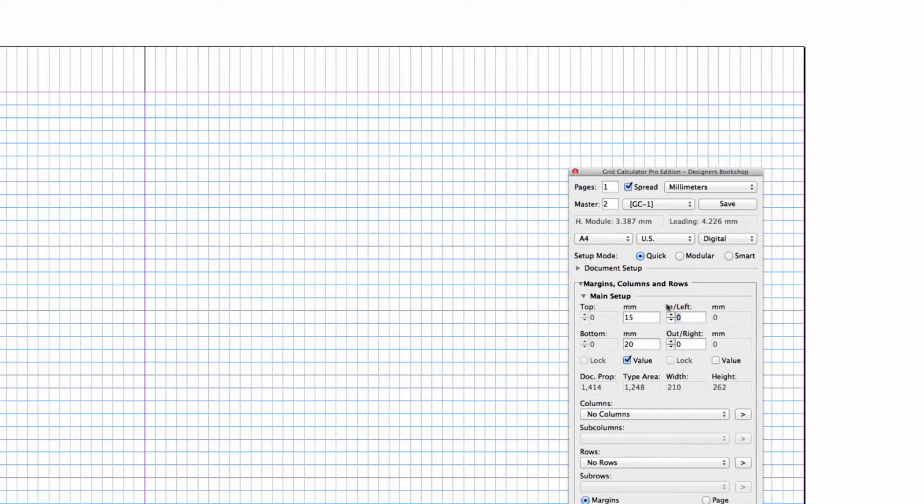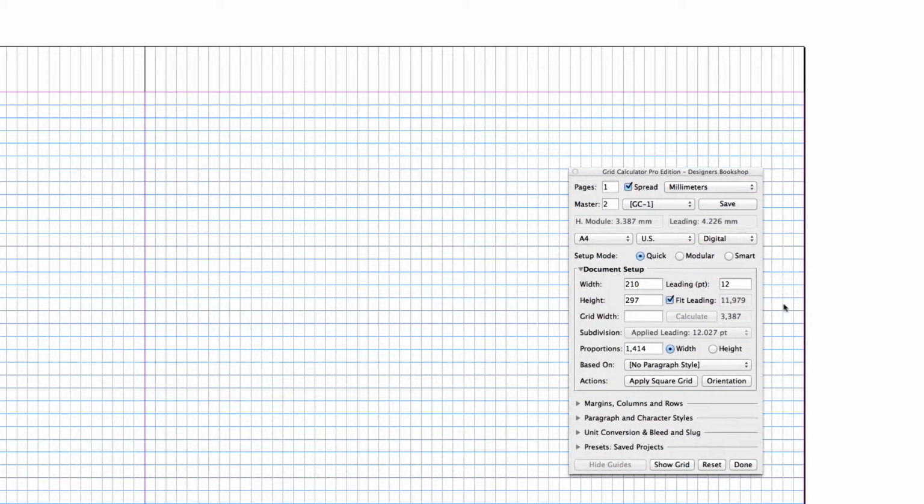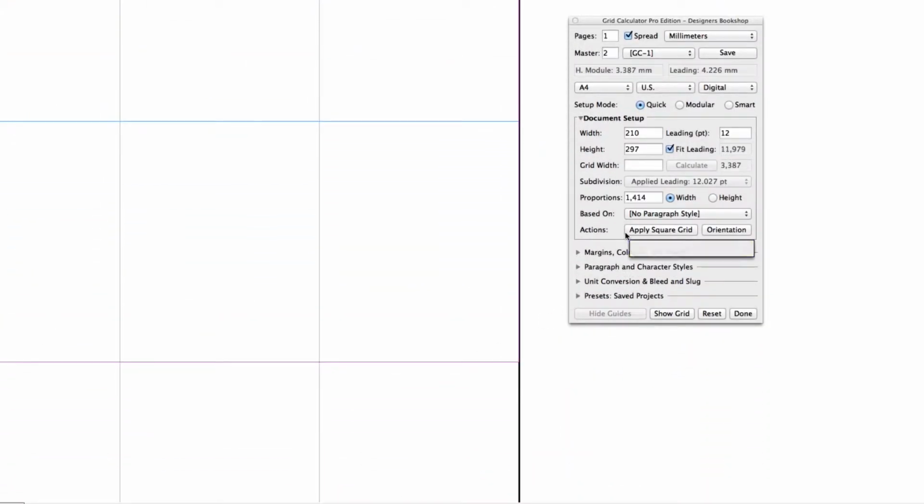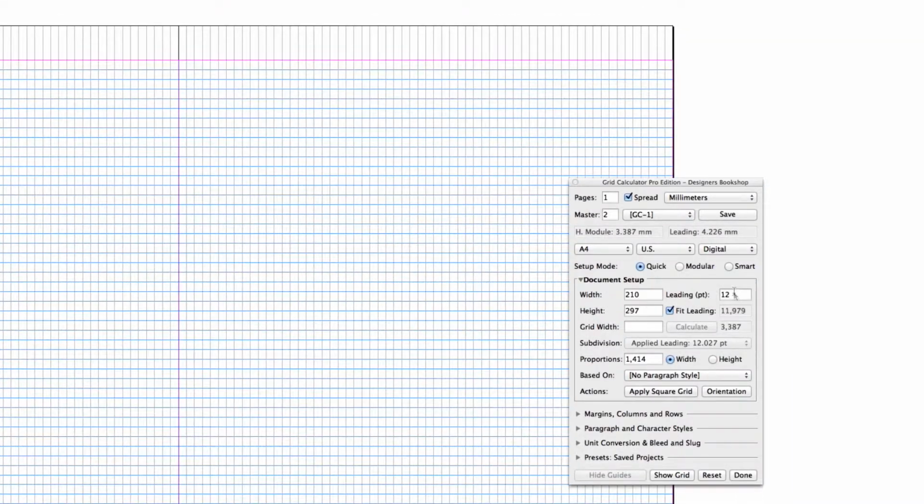So if I change this to 15, 20 millimeters, and you can work in any unit that you want, just change here. Okay, so let's go back to our setup here, and you can see if I go down here and zoom in, you can see that it fits perfectly. So you don't need to do any kind of calculations for yourself. This value fits perfectly. Okay, so let's continue here.